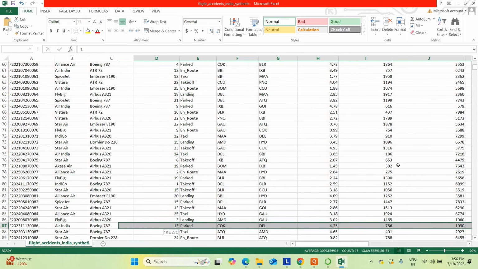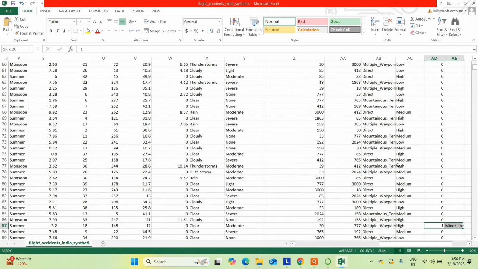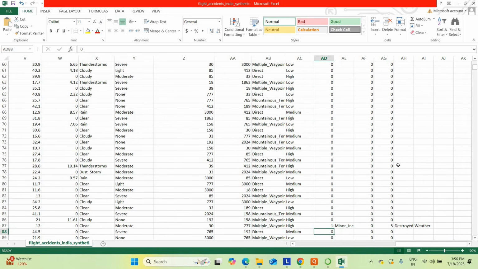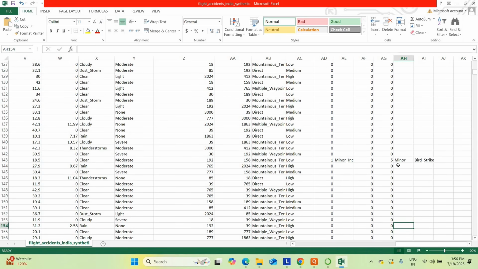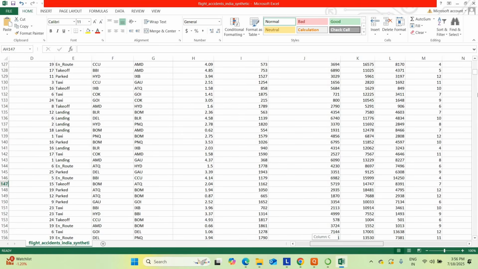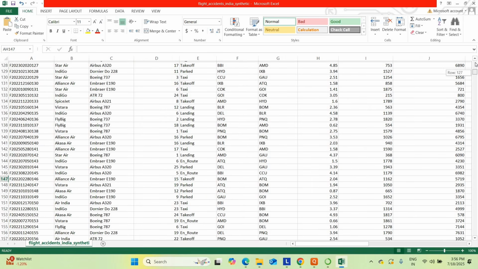An accident has already happened in this particular data, due to the destroyed weather. You can find it here. So here you can find the accident data. There is a lot of data related to accidents also. So this is the data set which we have taken for this project. Okay, the complete data set is available.